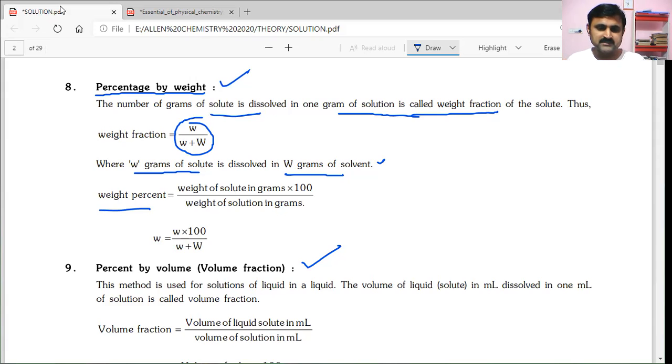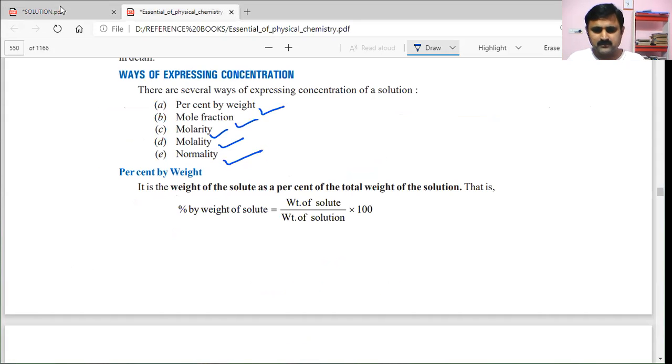So the weight percentage formula is small w by small w plus capital W into 100. If there is no confusion, you can simply say weight of solute in grams by weight of solution in grams into 100.